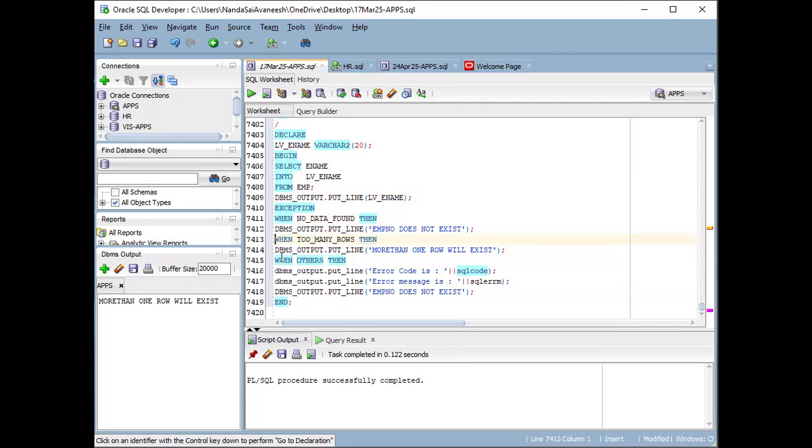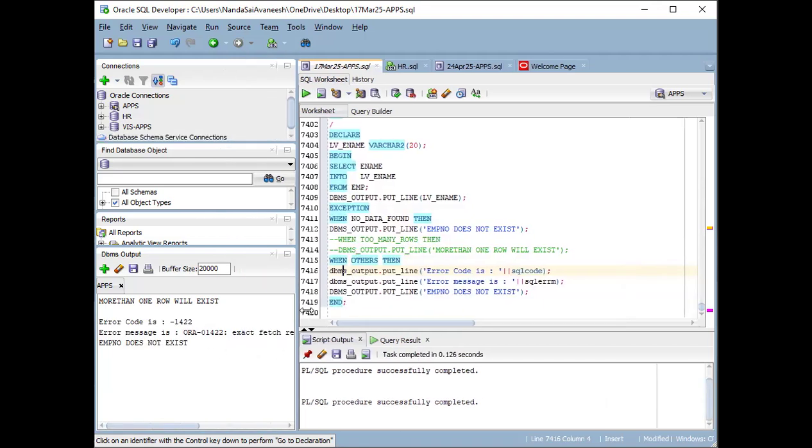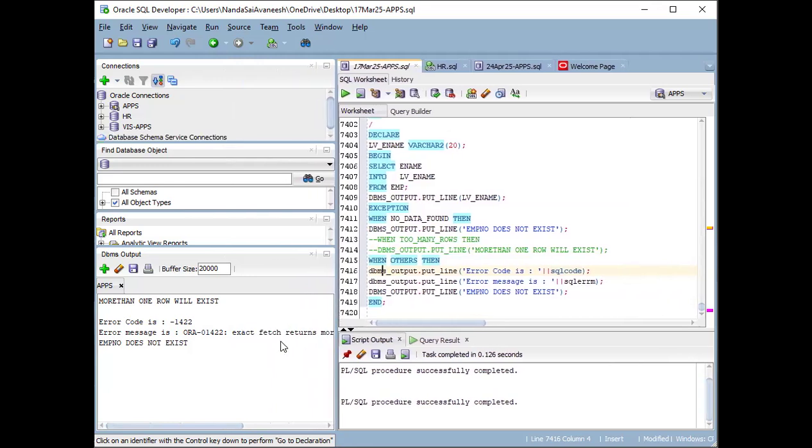Suppose I am not using this one, and I am using only WHEN NO_DATA_FOUND and WHEN OTHERS, these two only. What will it do? It will go to this OTHERS exception, and in the OTHERS exception it prints the exact message, fetch returns more than requested number of rows.